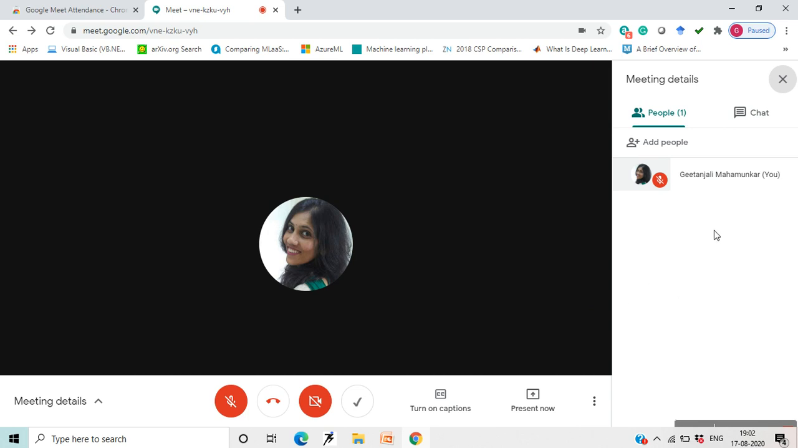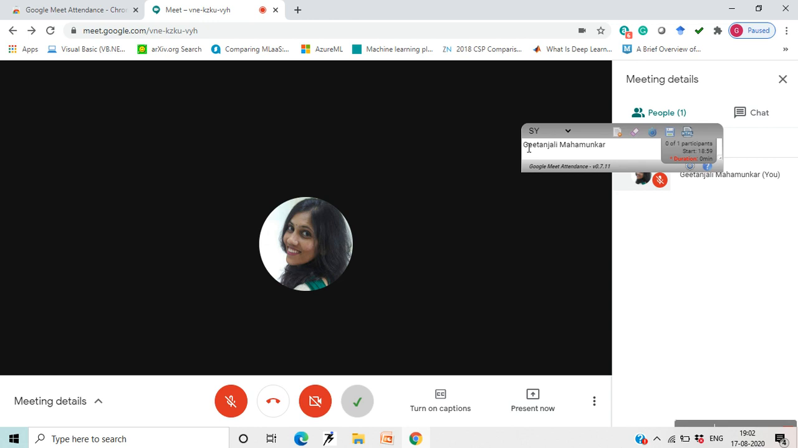As the students go on joining this meeting, their names will appear over here and will be automatically added. A tick mark will appear in front of the name of whoever is present. Then you can either save the attendance as a CSV file, or save the attendance to an HTML file,